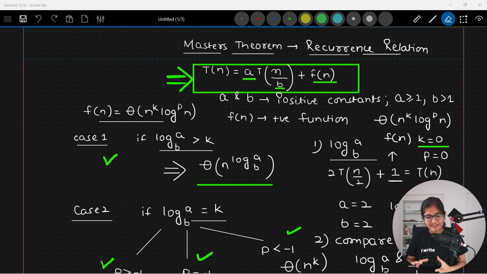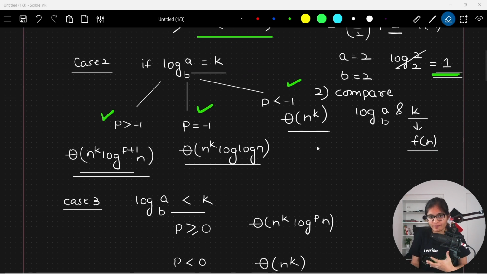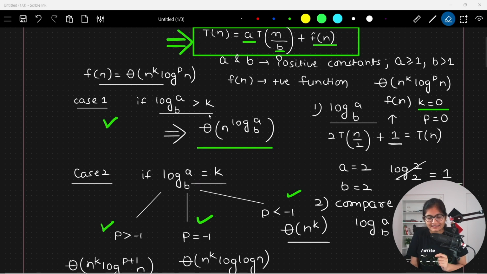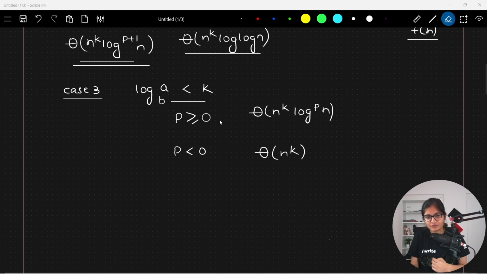So in this particular session, we will talk about the last case of our Master's theorem. What's that case left? When the value of log of a base b is less than k. So far in our previous two videos, I hope everyone has already watched, we have seen case number 1 and case number 2, where either the value of log of a base b is greater than k or it is equal to k. Now in the last part of the session, we will try to discuss what will happen when the value is less than k.